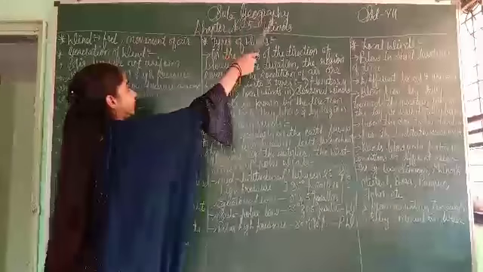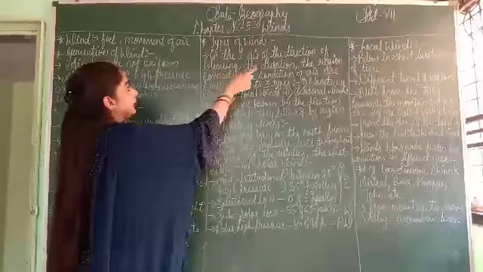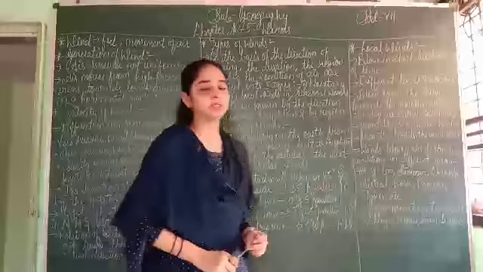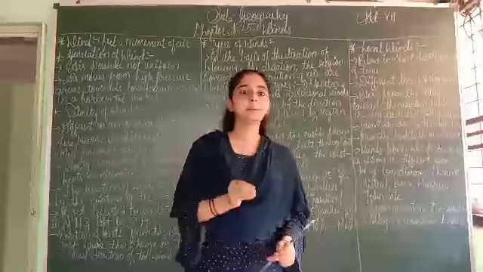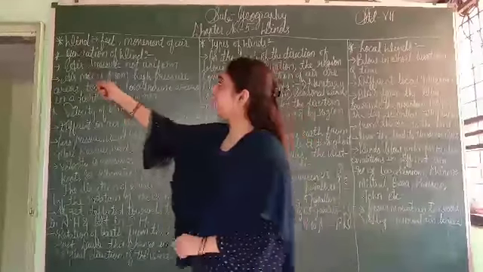Today we'll do the subject geography of grade 7, and our chapter number 5 is winds. What is wind? In a simple manner we can say wind is a kind of air. Now let us start with wind.